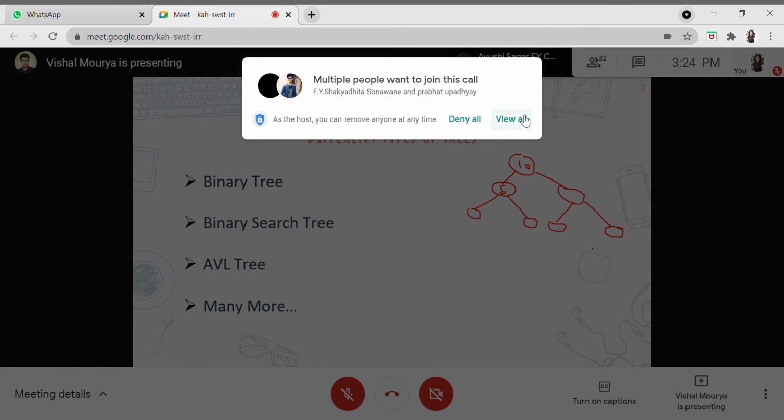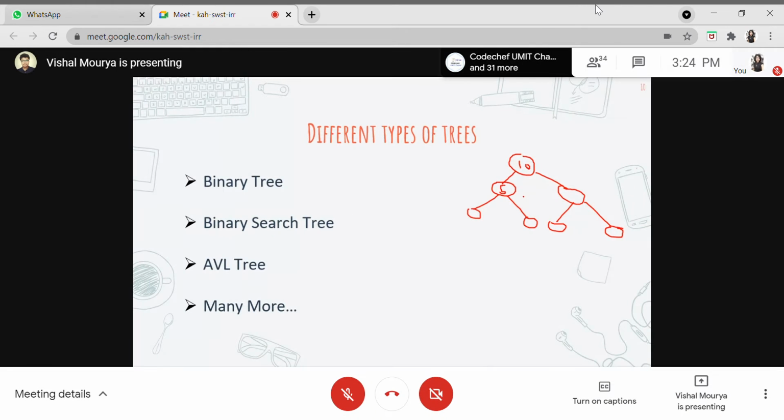And why is it important? It is important because we can calculate or search anything in log n complexity. If you compute the height of this binary search tree which we built, it is generally log n, where n is the number of nodes.